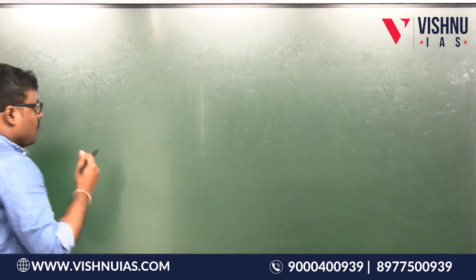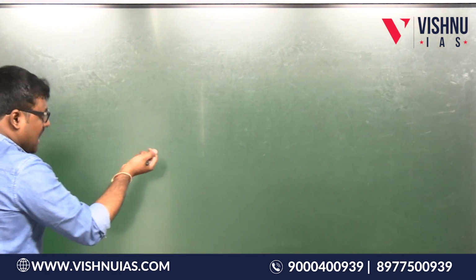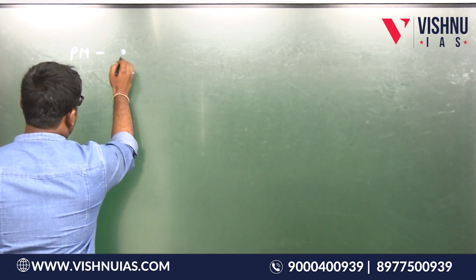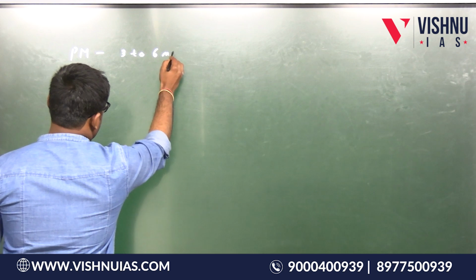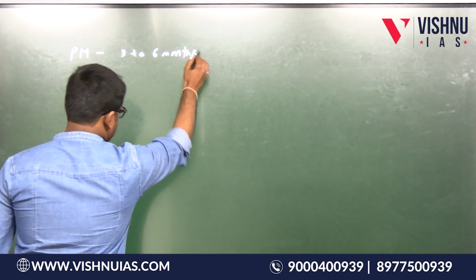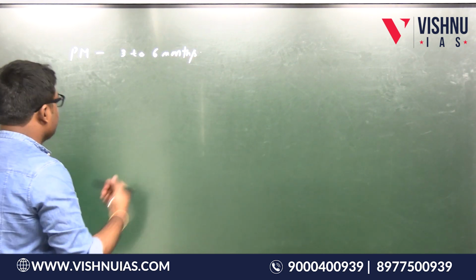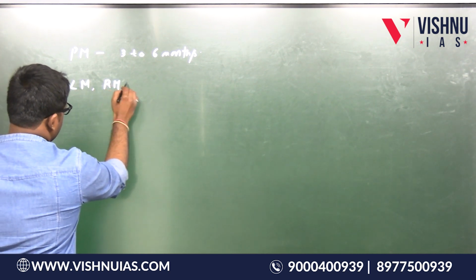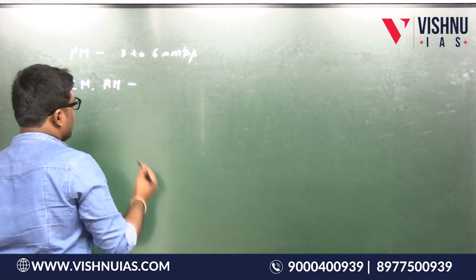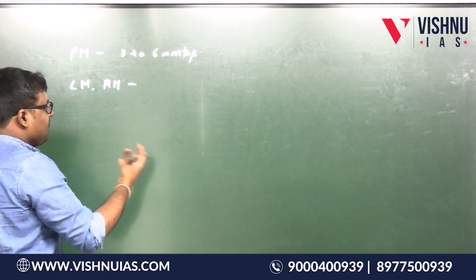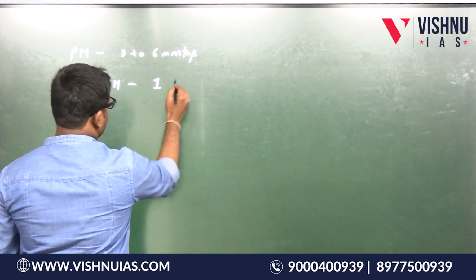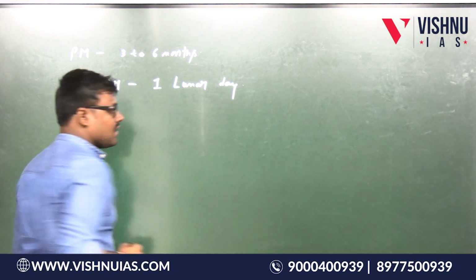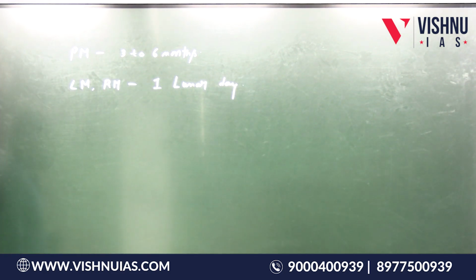See, what is the lifetime or lifespan of these modules? For the propulsion module, the lifetime is 3 to 6 months. Why have I taken this? Because these are the points that we need to focus on here. For the lander module and rover module, the lifespan is 1 lunar day.